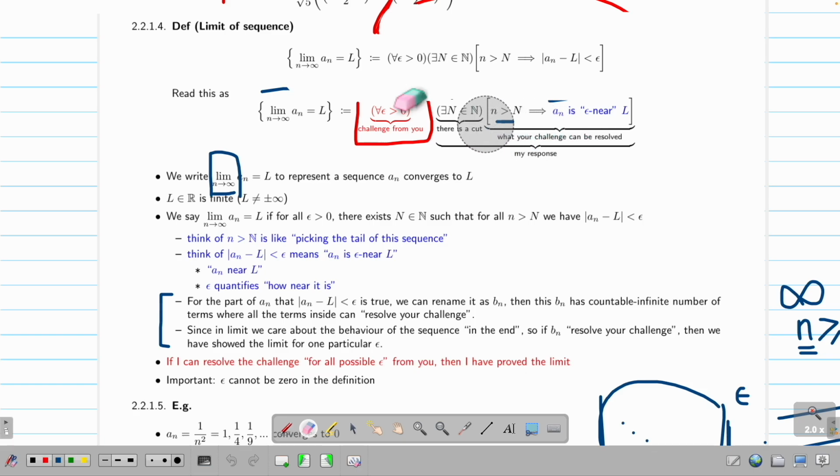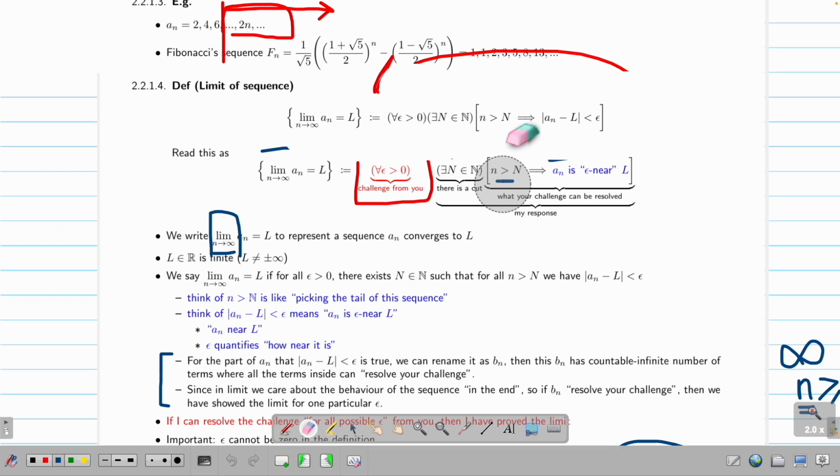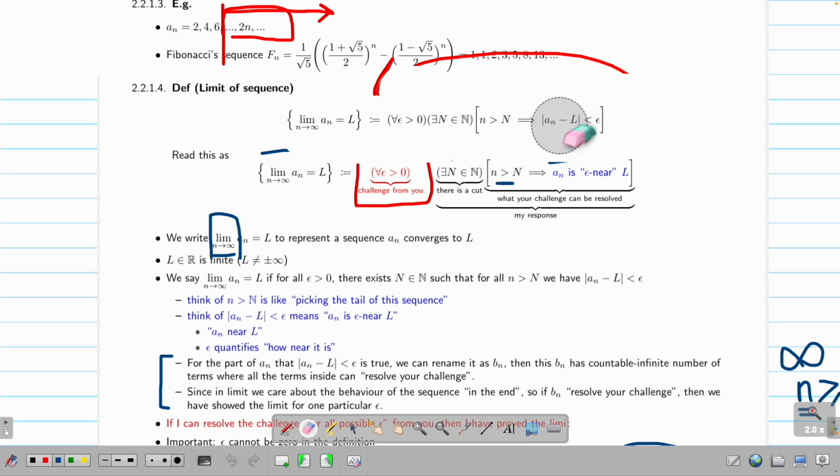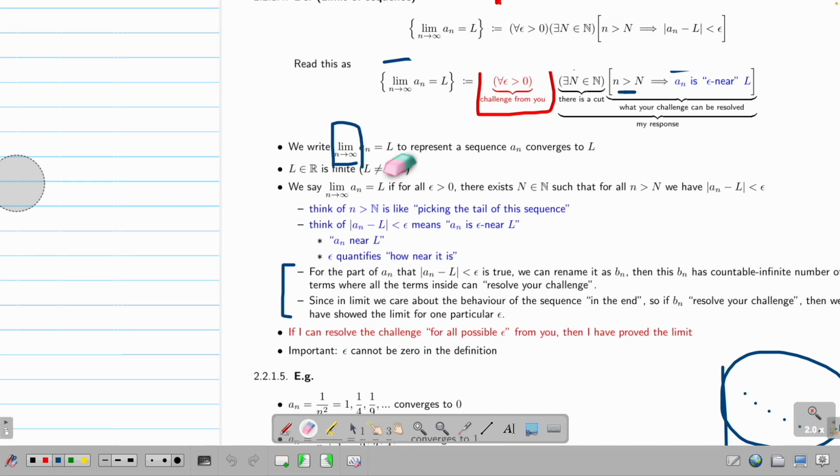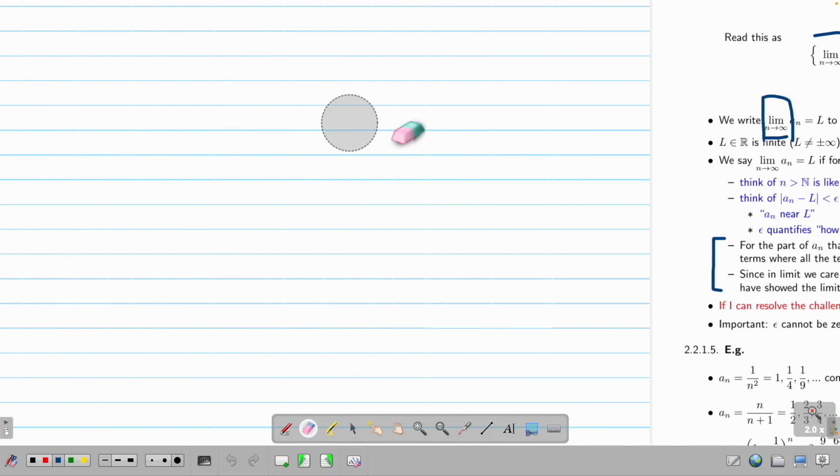The idea is, yeah, we now go to something in infinity. But as long as I can counter all your disagreement, then what I claim is true. This is the reason why we need this. In the old days, when Newton invented calculus, of course, he didn't have this in mind. He just said that, okay, calculus, differentiation, it's just like a slope getting very small, very small, very small. So now you see, slope getting very small, very small, very small is a limit. So later on, in differentiation, we do this again on slope. But at that time, Newton didn't have this idea.